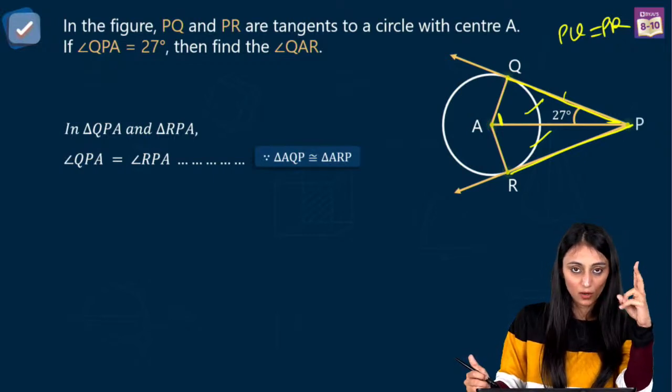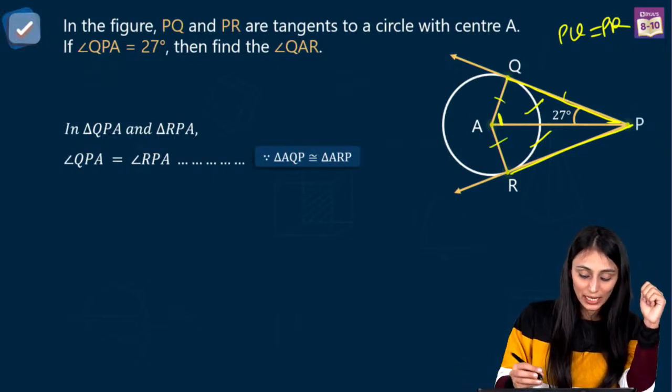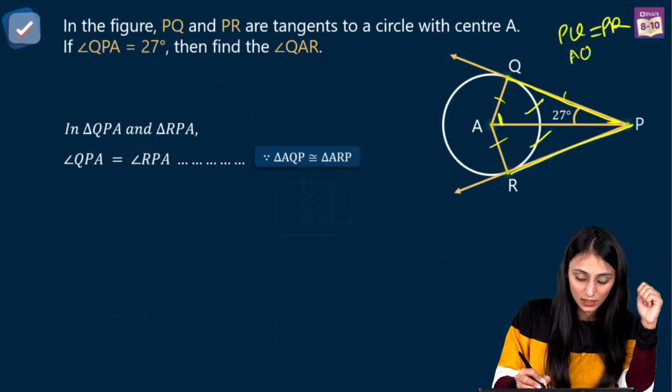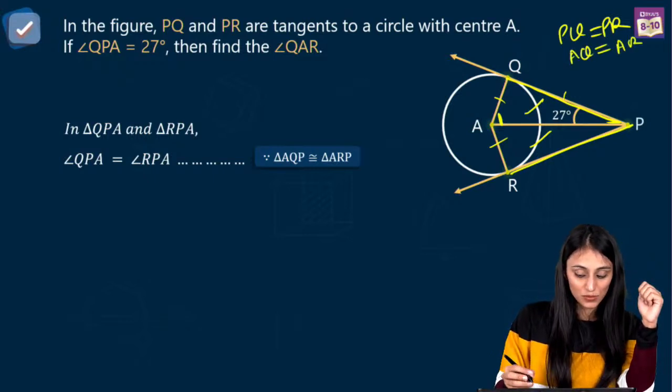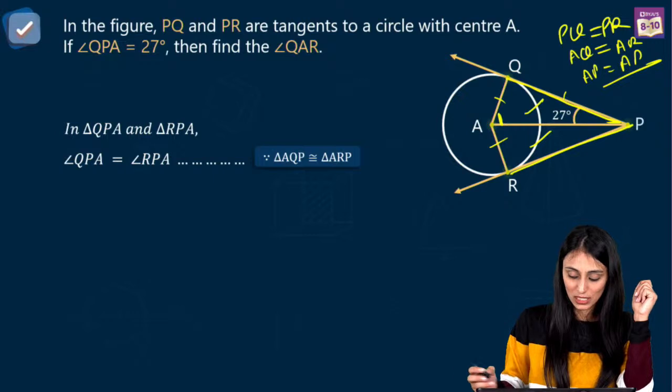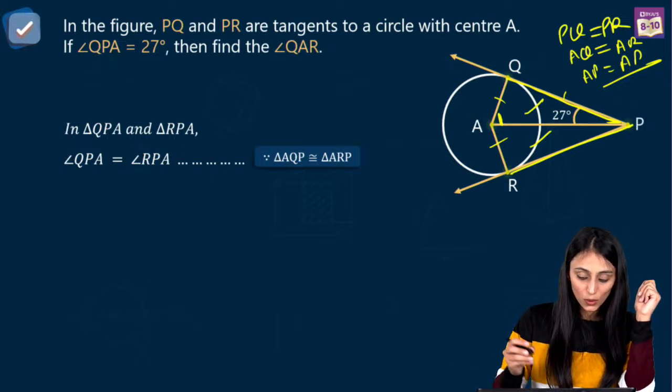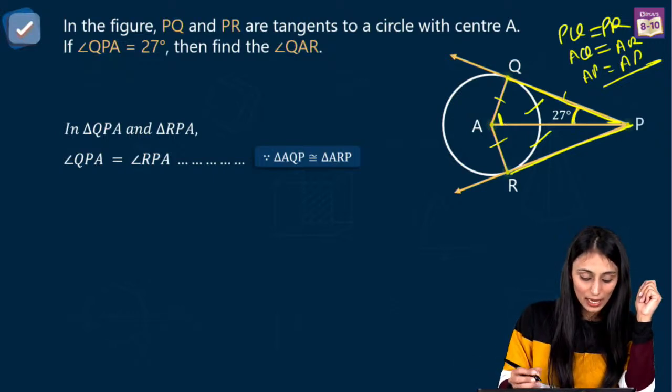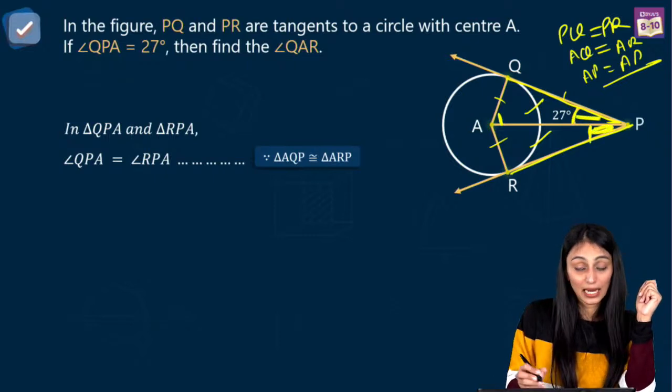Yes, because according to theorem number 2, AQ and AR are radii of the same circle, and AP is common over here. So I can say the triangles are going to be congruent by the SSS congruency rule. Now since the triangles are congruent, angle QPA and angle RPA, which I am highlighting here, are going to be equal.